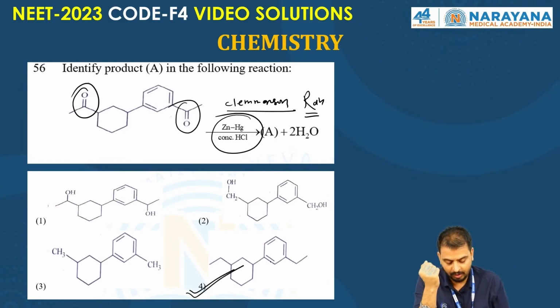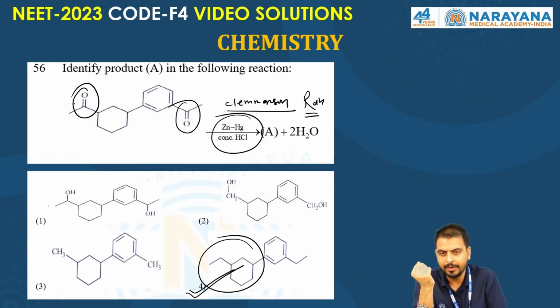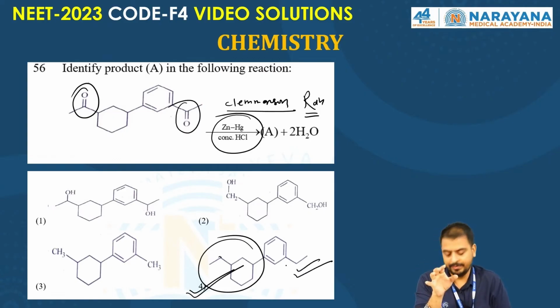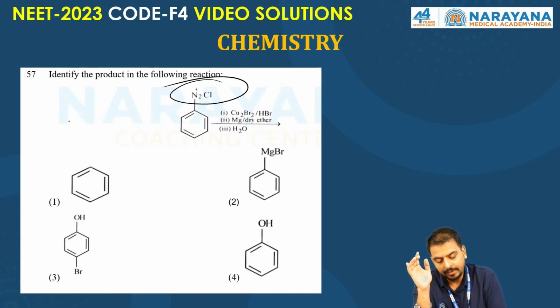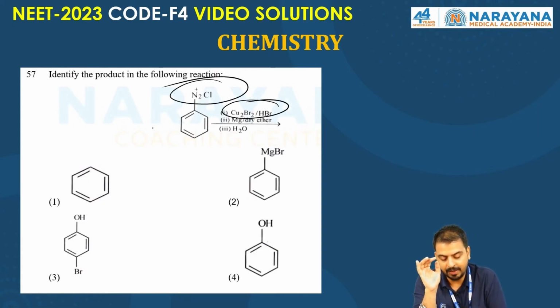So option fourth, we have a compound where the keto group has been reduced to the alkyl group. Option fourth is right. Now let's move to the next question. Identify the product in the following reaction. Here we have the diazonium salt. Diazonium salt reacts with Cu2Br in the Sandmeyer reaction.